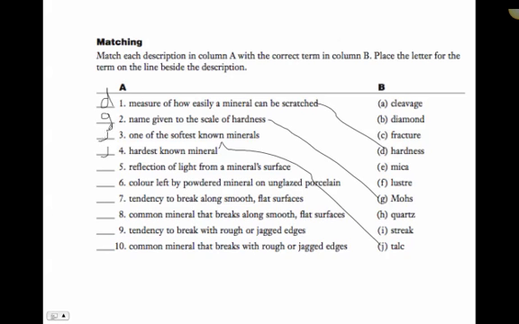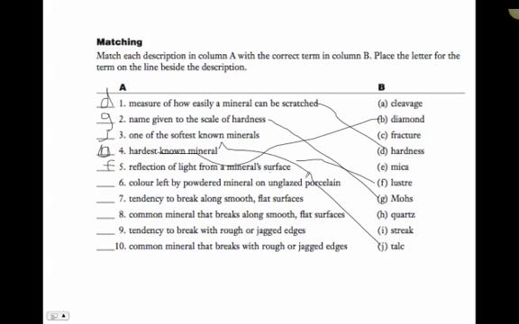One of the hardest, again, we talked about that already, diamond. So B, diamond. Reflection of light, what do we call that? We call that F, that's luster.